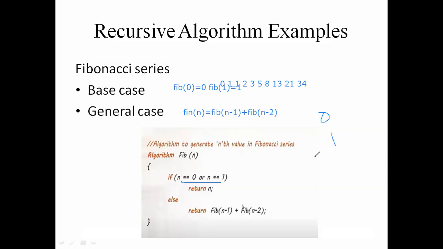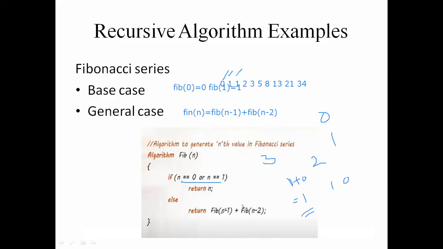I am taking here n value as 2. So by substituting, 2 minus 1 is 1 and 2 minus 2 is 0. So fib of 1 is 1 plus fib of 0 is 0, so the solution is 1. In this manner, you have to calculate the Fibonacci series: 0 plus 1.